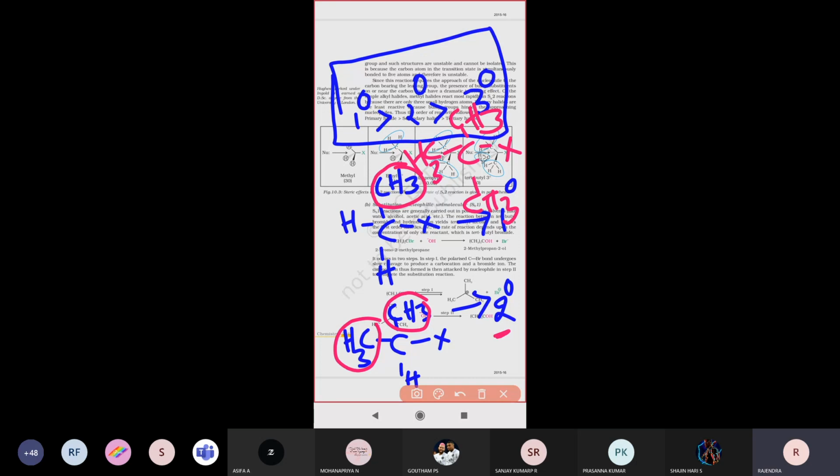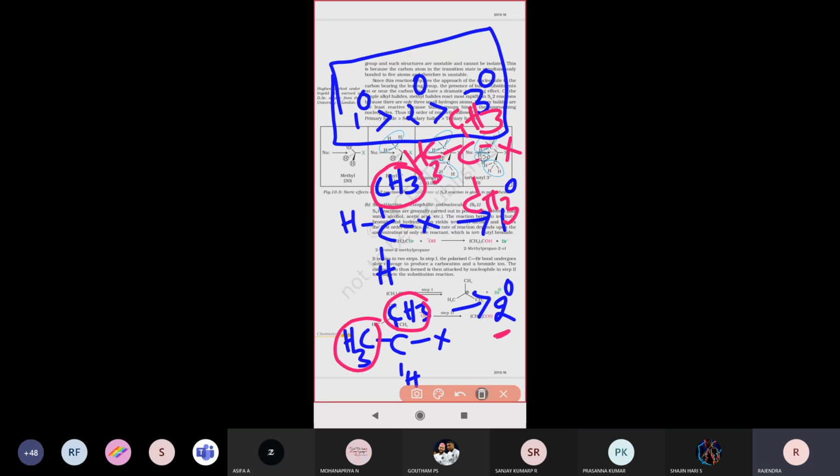So as the number of bulky groups increases, there is more steric hindrance. Steric hindrance is nothing but more repulsive forces being present. That's why it is very difficult for the nucleophile to attack the carbon atom. So primary alkyl halides undergo chemical reactions very fast compared to secondary alkyl halides and tertiary alkyl halides.